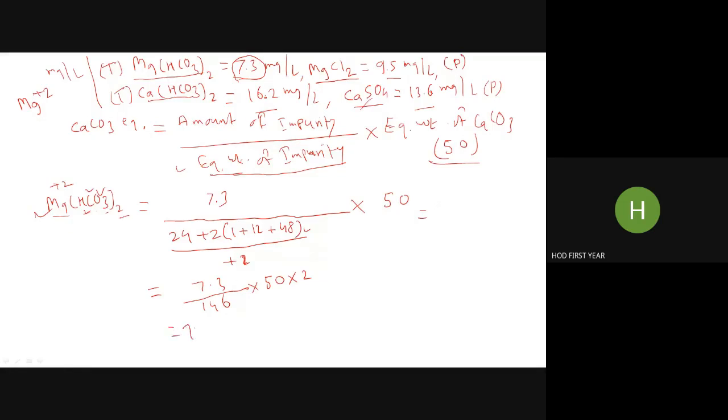It is 730 divided by 146, right? Because it's 100, 7.3 into 100. That is 730 divided by 146. How much does it come? 5. 5, absolutely correct. Very good. So this is the way you should calculate CaCO3 equivalent for all impurities,